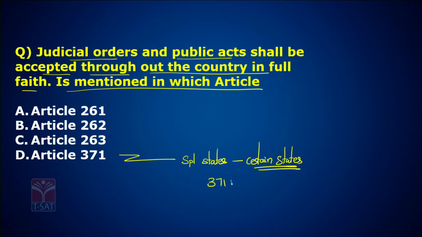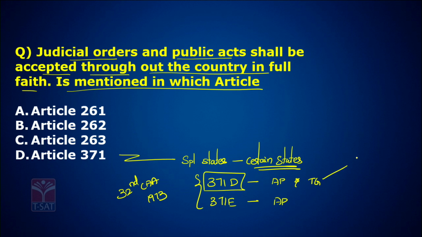Article 371D, Article 371E, inserted by the 32nd Constitutional Amendment Act 1973, provides special status to AP and Telangana. Article 371D provides special status to Andhra Pradesh and Telangana. E only for Andhra Pradesh. So, Telangana receives special status from Article 371D. After the Telangana movement, Jayandhra movement, this amendment was made.